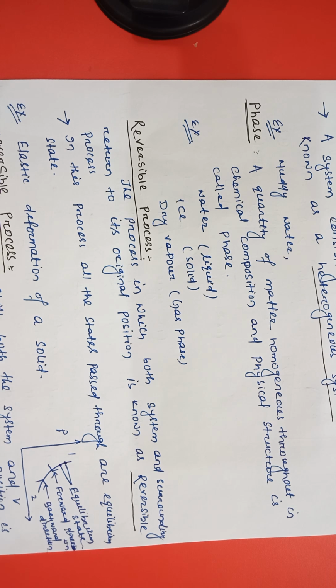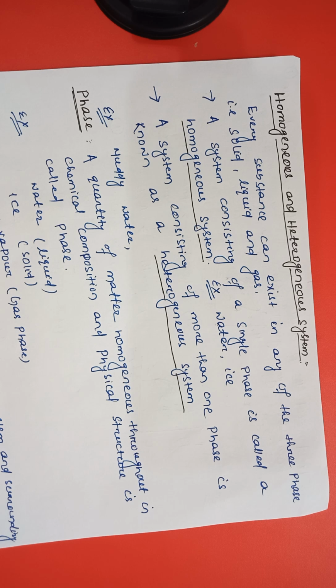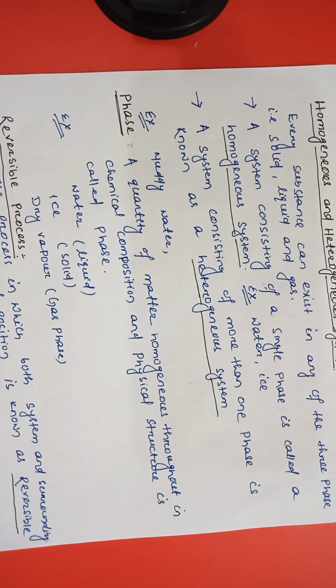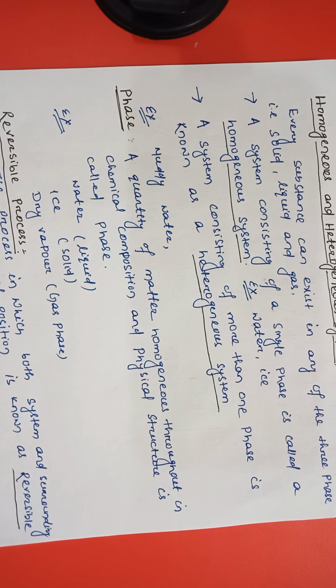I am going to discuss homogeneous and heterogeneous systems. Before going to homogeneous and heterogeneous systems, first of all we have to know what is phase. Phase: a quantity of matter homogeneous throughout in chemical composition and physical structure is called a phase.